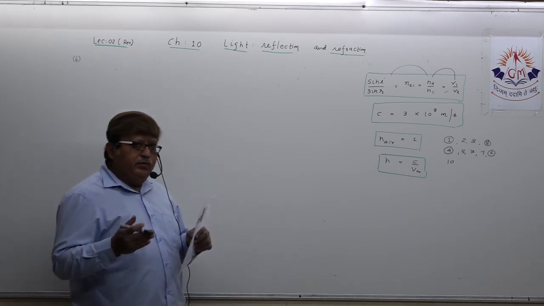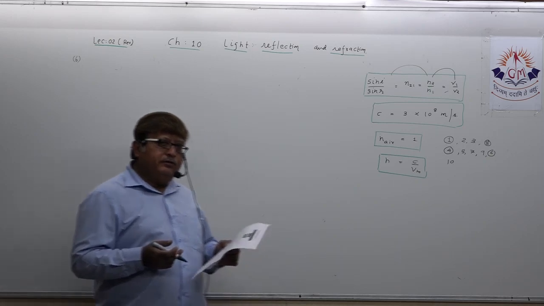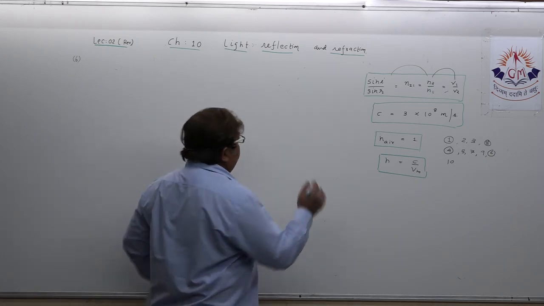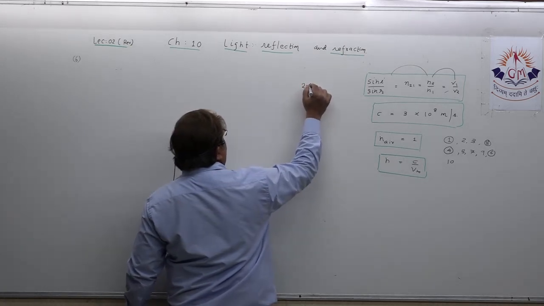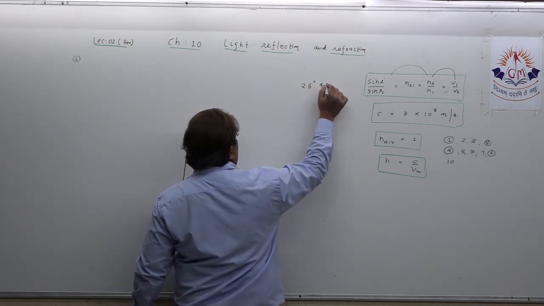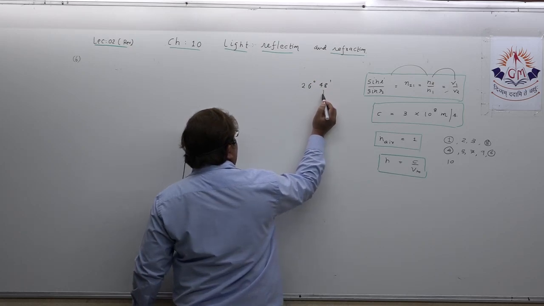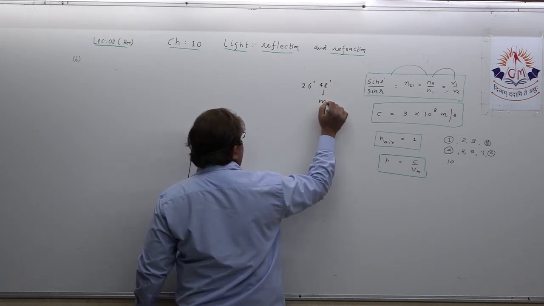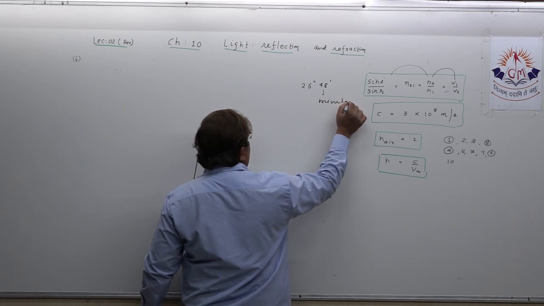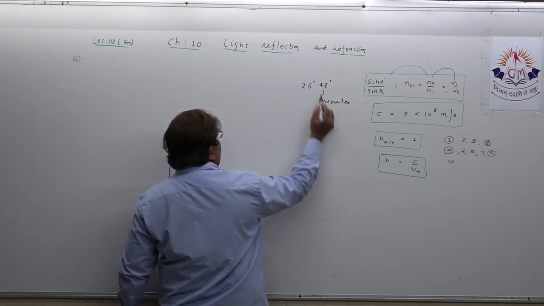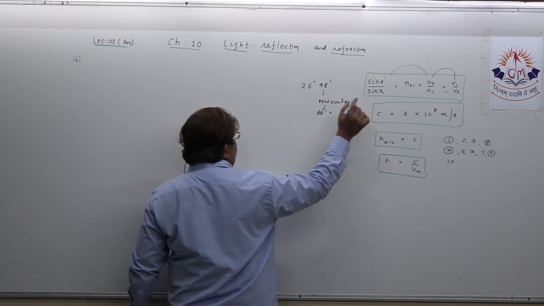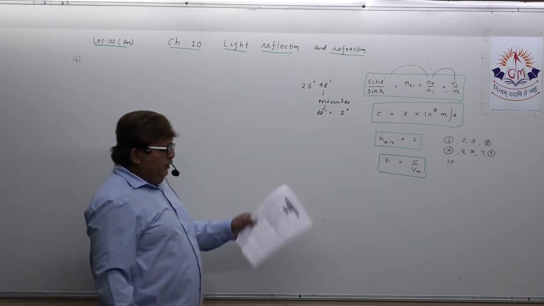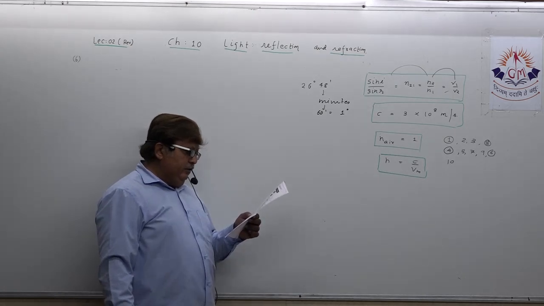This is the way the angles are spoken. So you may not have this idea also. This is written 26 degree and here the symbol is like that. This is spoken as minutes, okay? Because as per the British system, 60 minutes is equal to 1 degree. You understood that? So the angle of incidence is 26 degree 48 minute.